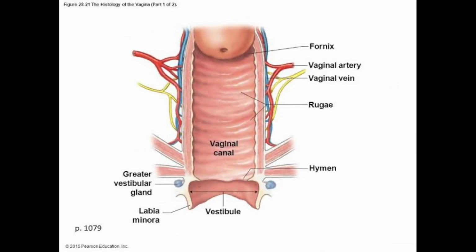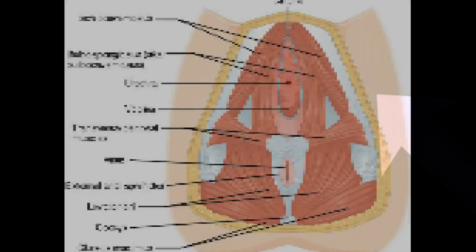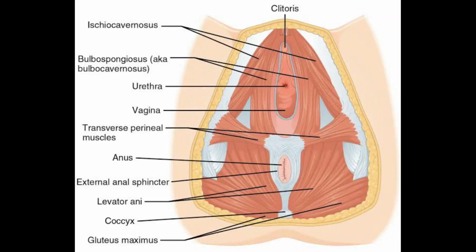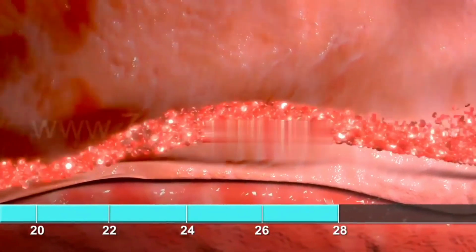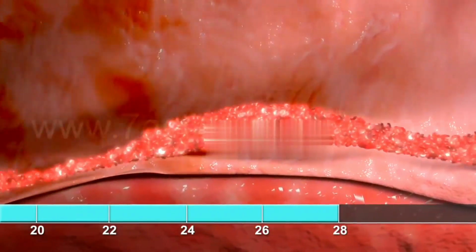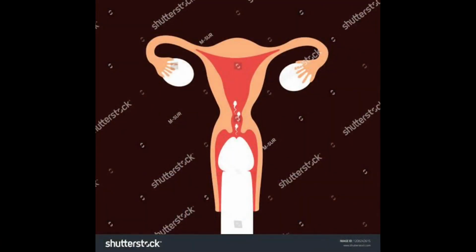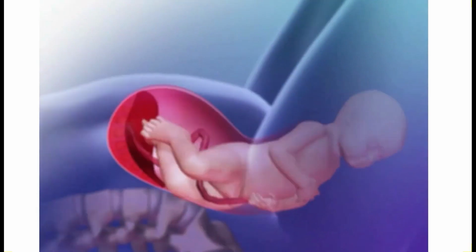The vaginal lining has transverse ridges called rugae that are especially numerous near the external vaginal opening. The vagina has three core functions. It carries the female menstrual flow outside the body, receives the male penis during sexual intercourse, and serves as the birth canal during labor.